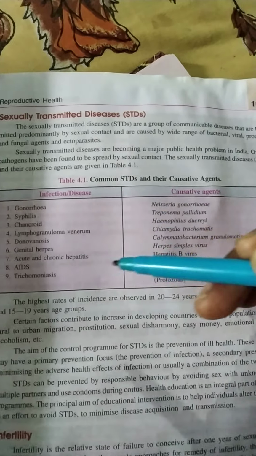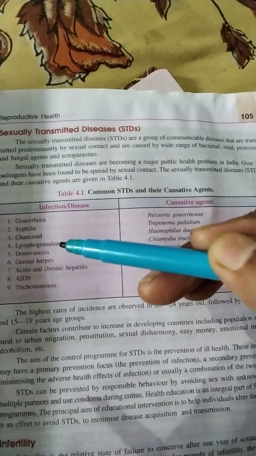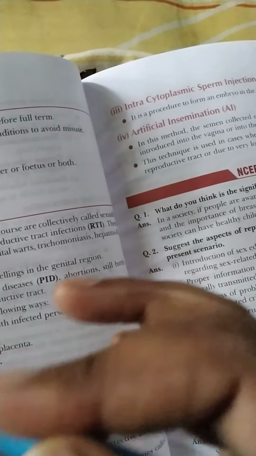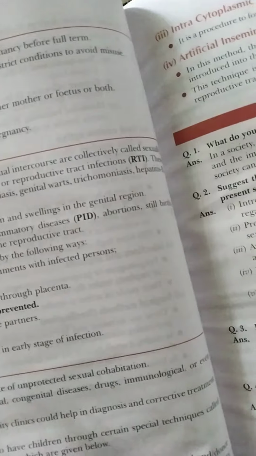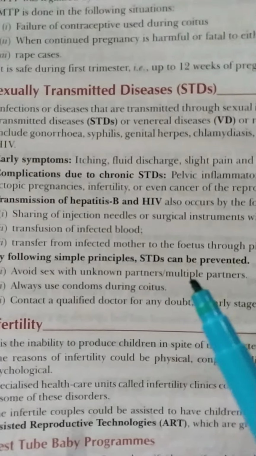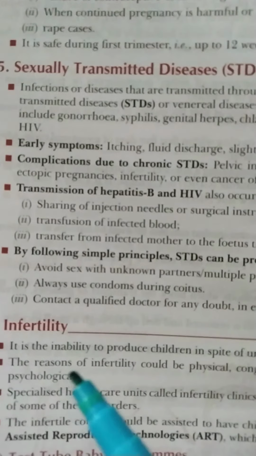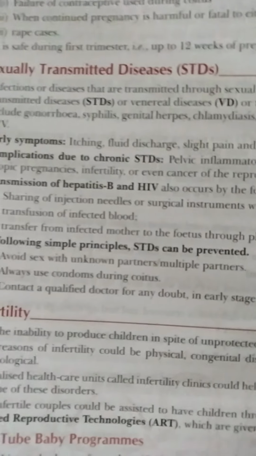These are the infectious STDs: AIDS, syphilis, gonorrhea, and these are their causative agents. By following simple principles these diseases can be prevented: avoid sex with unknown partners or multiple partners, always use a condom during coitus, and contact a qualified doctor for any doubt in the early stage of infection.